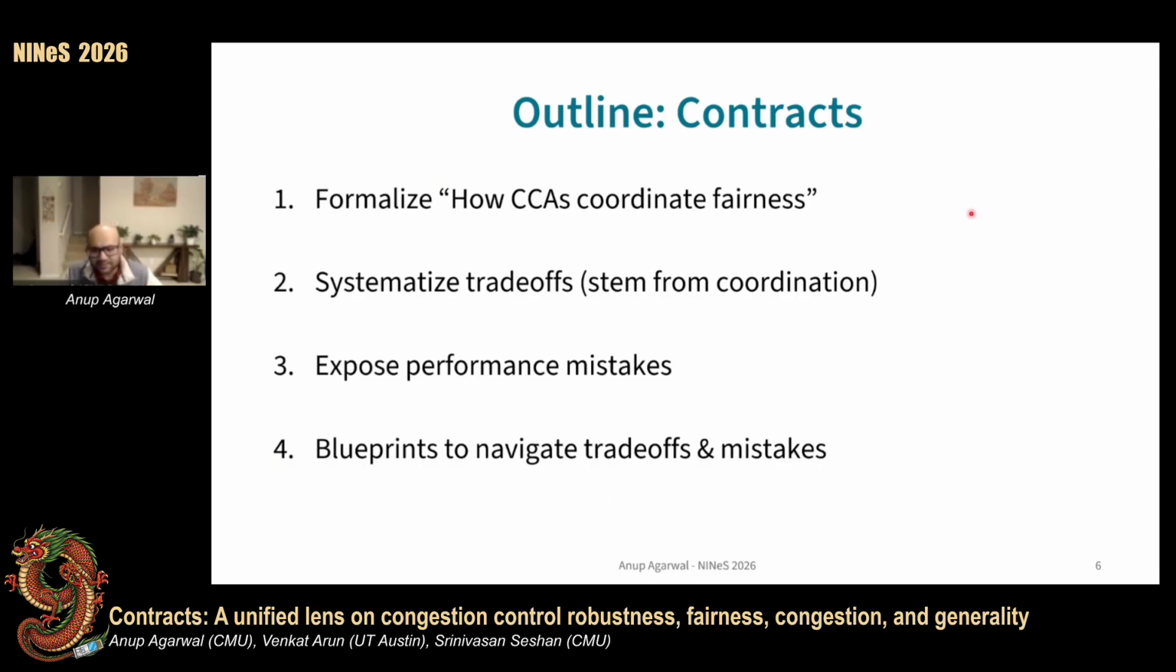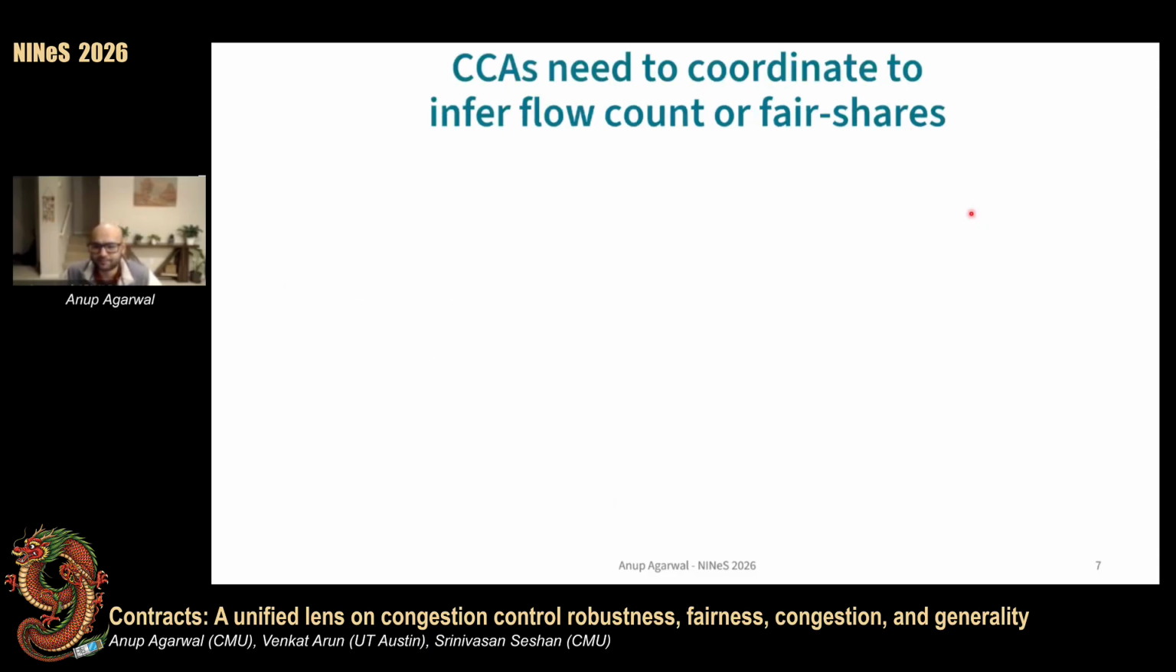So, what are contracts and what do I mean by coordination? Now, CCAs typically use things like probes to estimate quantities like bottleneck bandwidth or propagation delays and so on. Unfortunately, they can't do the same to estimate how many flows they may be competing with or what their fair share might be. And that's where coordination comes in.